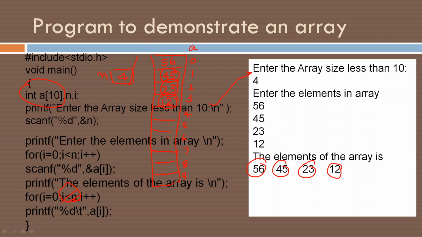What will happen if you print with i less than or equal to n? We will get one more value here, that is, this value will also be printed. But we do not know what the value is. It may be some garbage value, some number. Okay, this is how the program works.